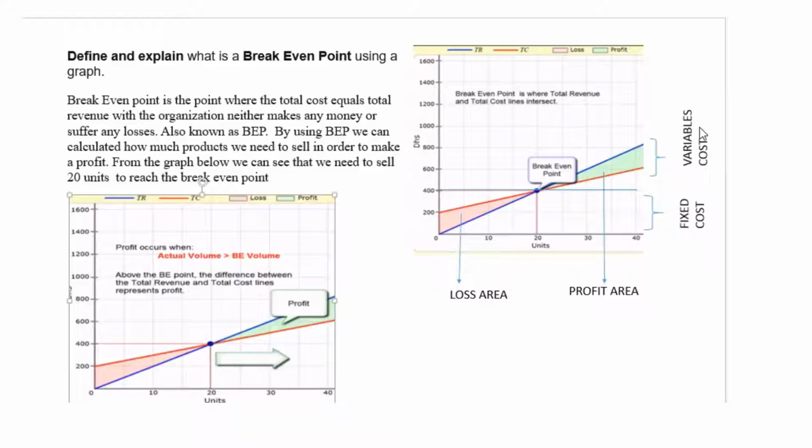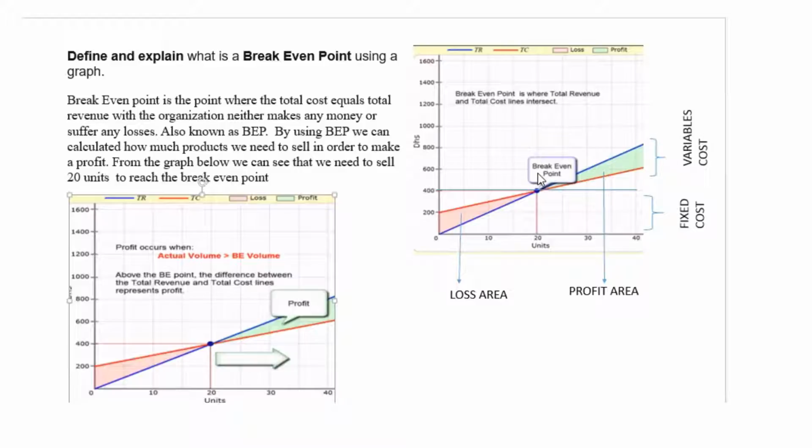And of course, then we have the fixed cost. Fixed cost is something that we can't change, no matter whether we sell or we don't sell. This is the amount we have to pay every month, for example depreciation, insurance, interest expenses, property taxes, rent, salary, and whatnot. So that's the meaning.